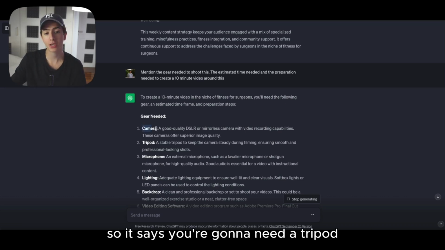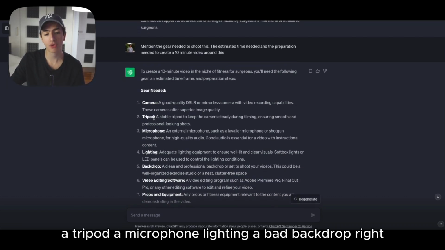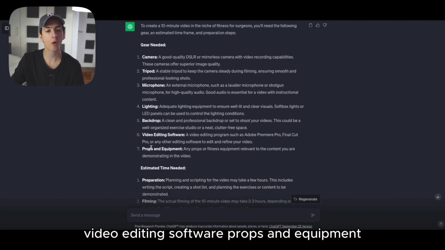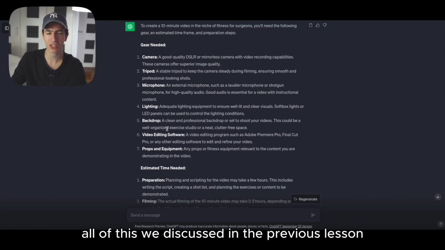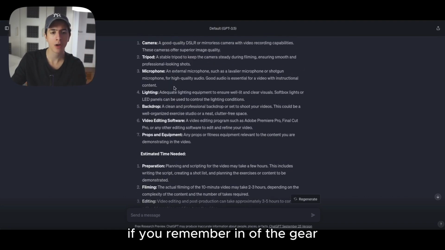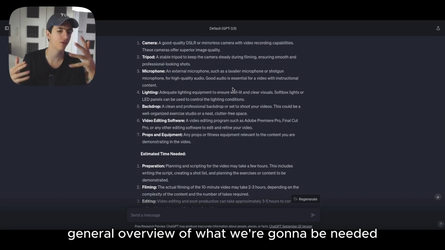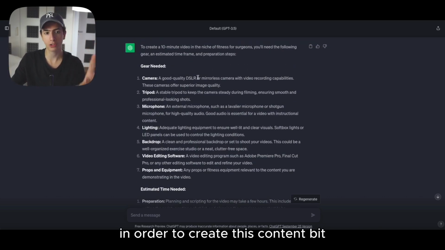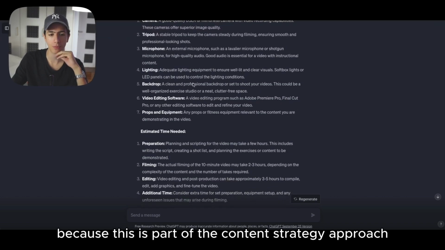So it says that you're going to need a camera, a tripod, a microphone, lighting, a backdrop, right? Video editing software, props, and equipment. All of this we discussed in the previous lesson, if you remember, of the gear. But it's good to have just a general overview of what's going to be needed in order to create this content, because this is part of the content strategy approach, right?